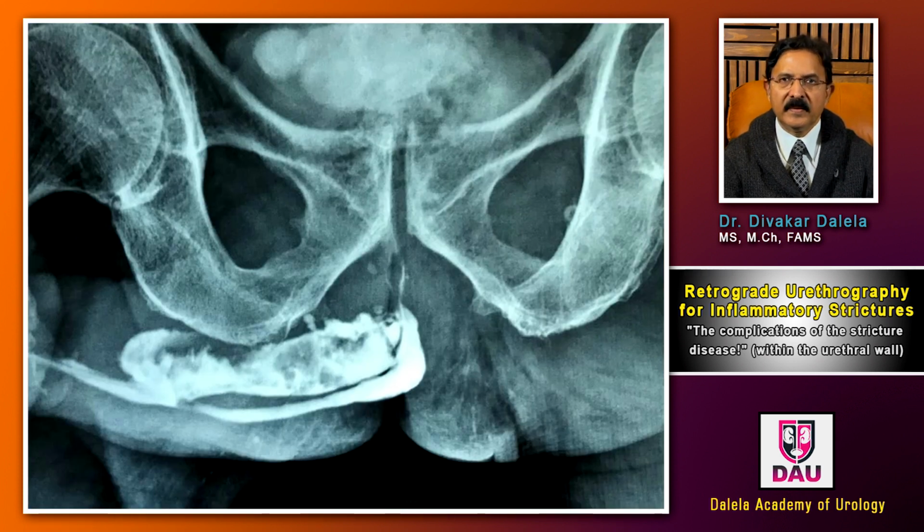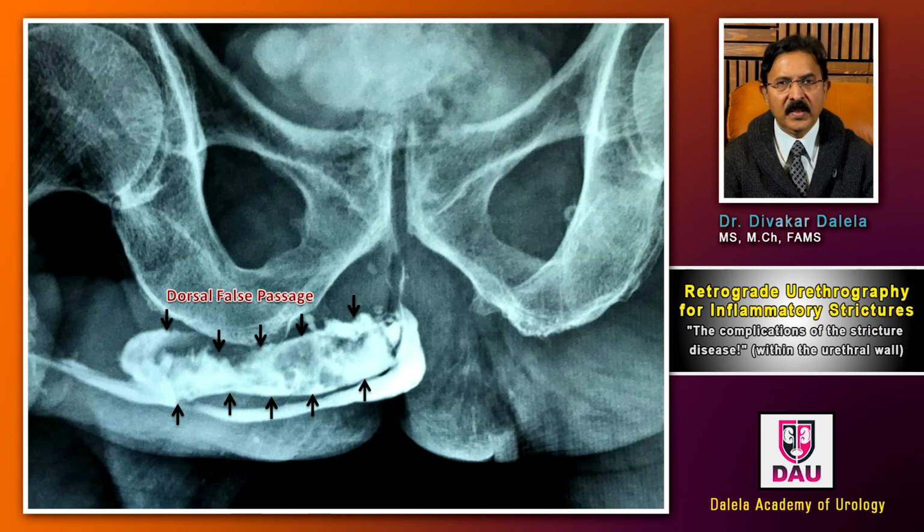In this urethrogram film, you will see a dorsal false passage marked by the black arrow. If I were to ask you how wide it is, look at the other set of black arrows from below; this false passage is about 2 centimeters wide. How do I say 2 centimeters?